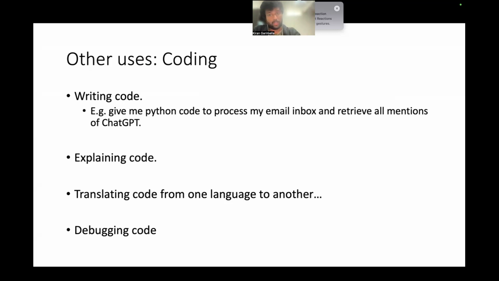Debugging code, so I showed you an example. I ran it and I got this error. So how do I actually run it? Also add details about how I save it, and it did for me.